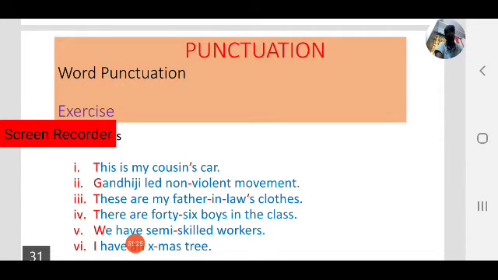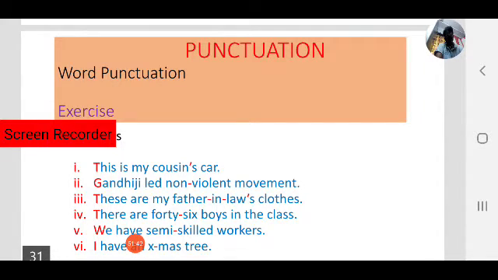That is one case. Next, the second sentence. Gandhiji led non-violent movement. Here the G in Gandhiji is a capital letter for two reasons. First, it is the first letter of the sentence.